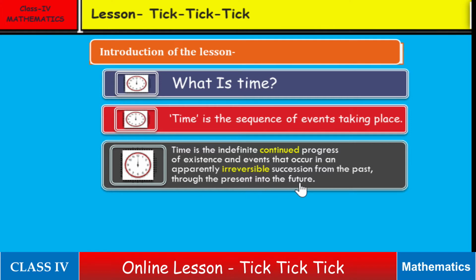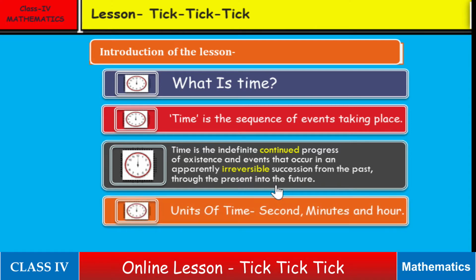In this definition of time, two words are very important. First is continued and another is irreversible. It means time is a continued process, it doesn't stop, and it is irreversible. It means the time which is past does not come again.